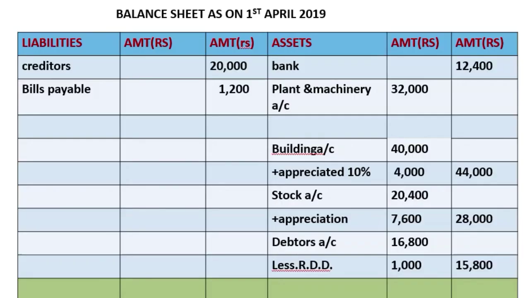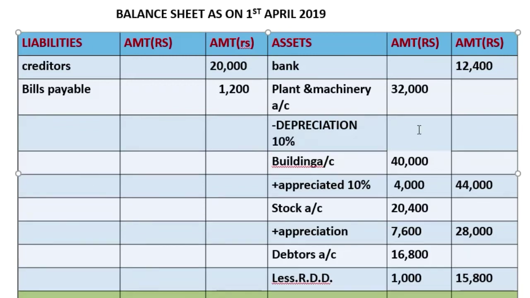So here, plant and machinery minus depreciation. How much? 10%. So that gives 3,200. In the outer column we get 28,800.